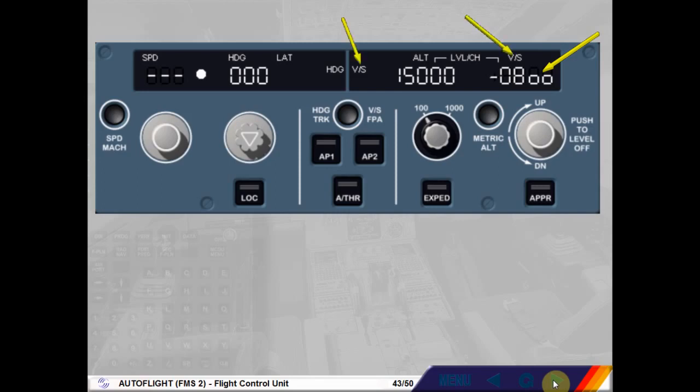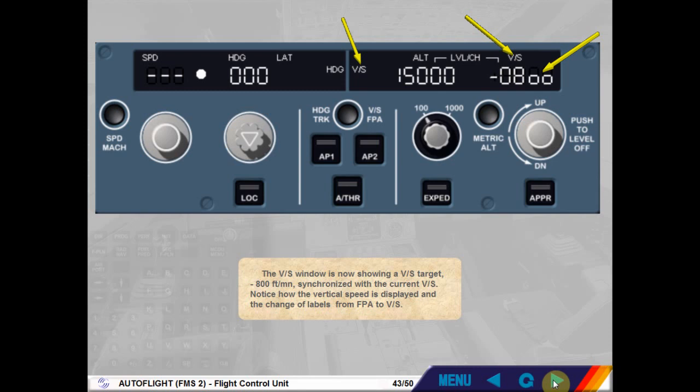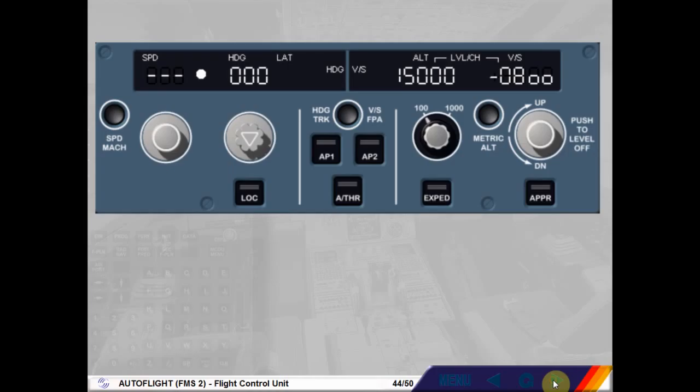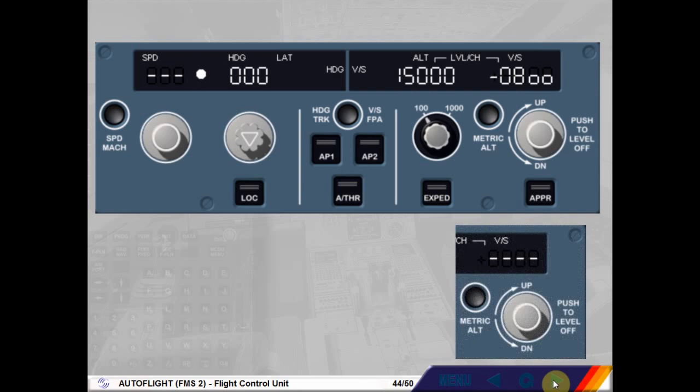Notice how the vertical speed is displayed and the change of labels from flight path angle to vertical speed. The vertical speed flight path angle window can also display dashes if a vertical managed mode is engaged. This case will be seen and explained later in the course.